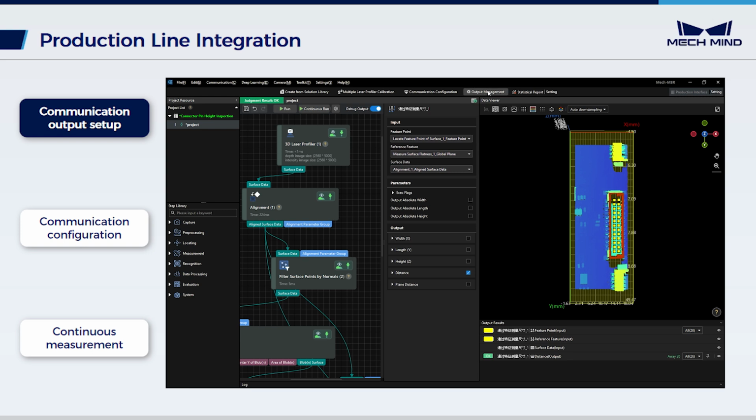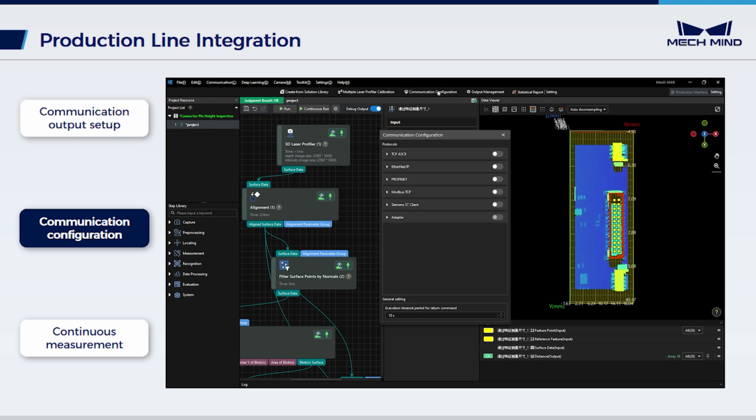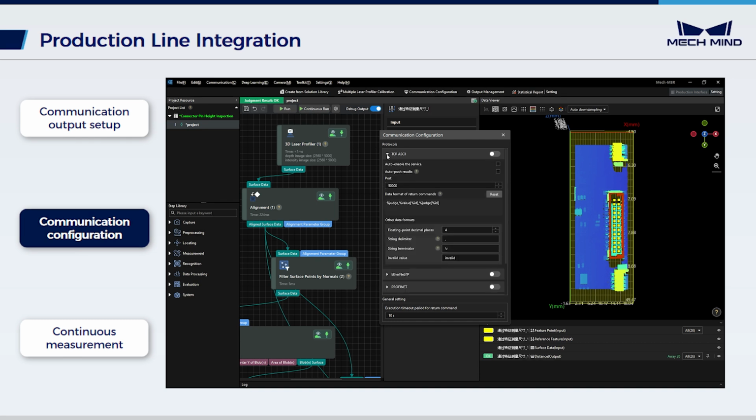Next, configure communication and conduct system integration tests. Access the Communication Output tab to add the required measurement item. Then, enter the communication configuration window. In this scenario, the TCP ASCII protocol is used.